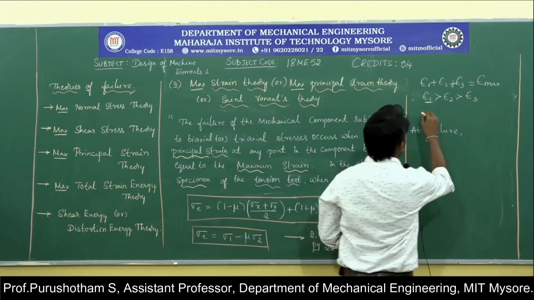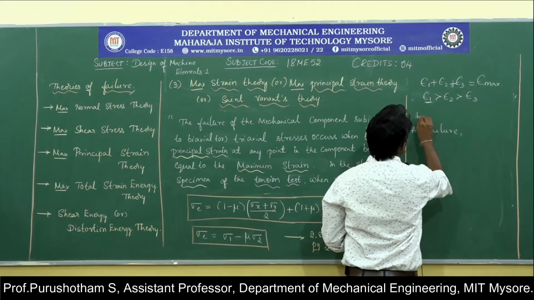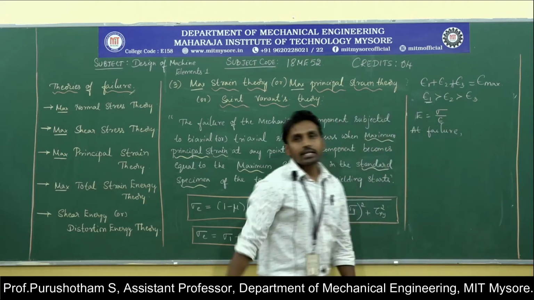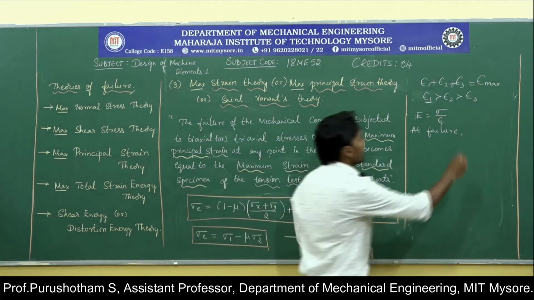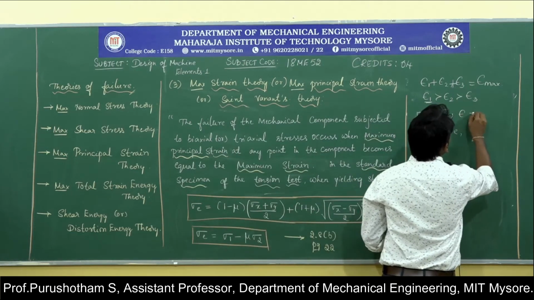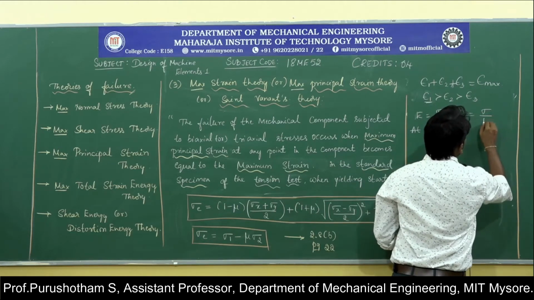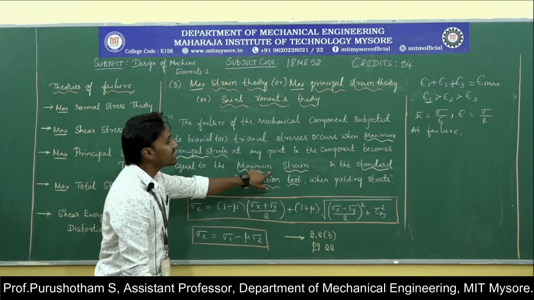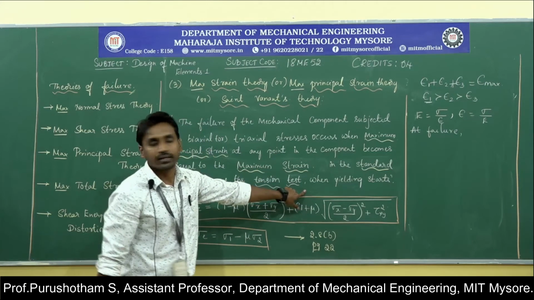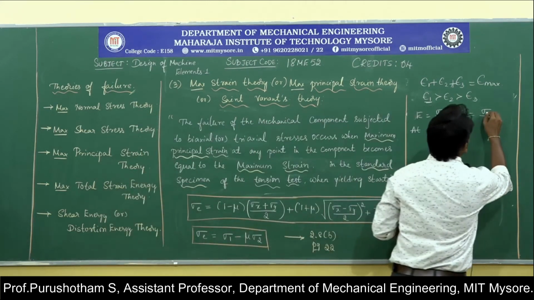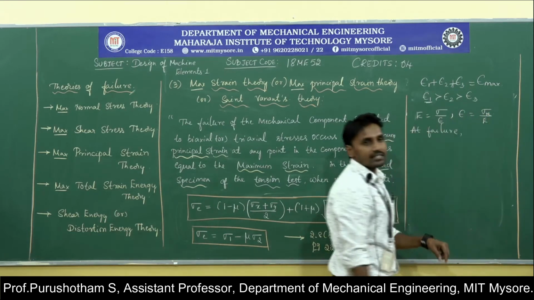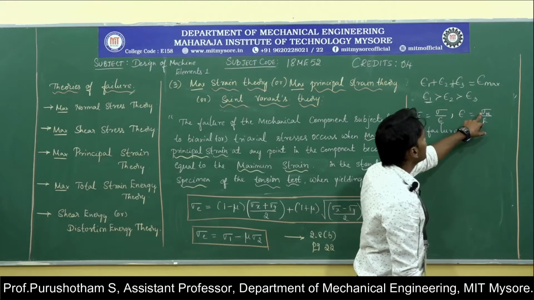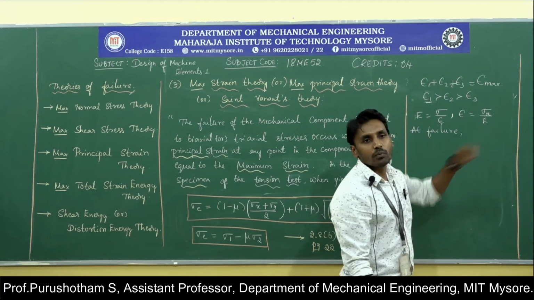Then we know that Young's modulus is given by linear stress by strain, so strain is given by stress by Young's modulus. But we are going to consider the maximum strain at yield point, so the strain induced at yield point is given by sigma yt by Young's modulus.